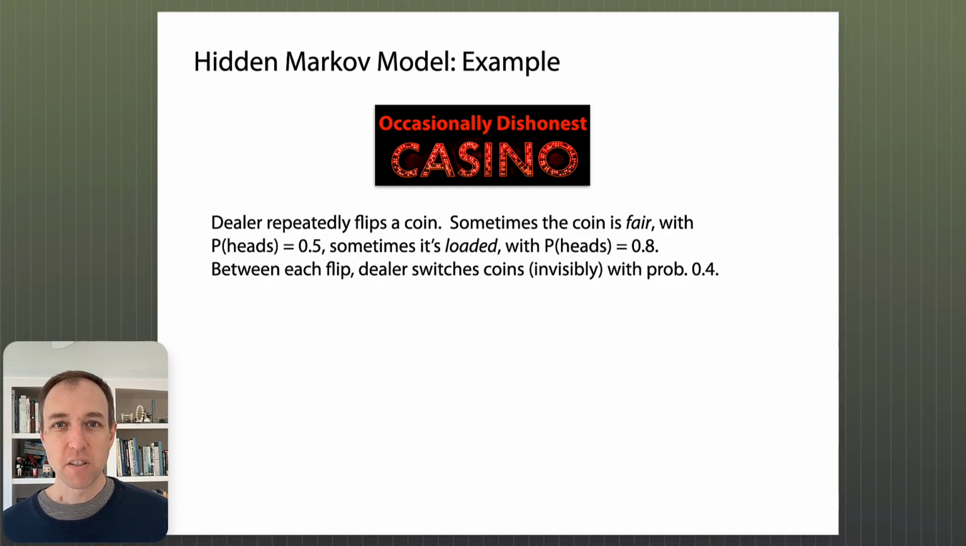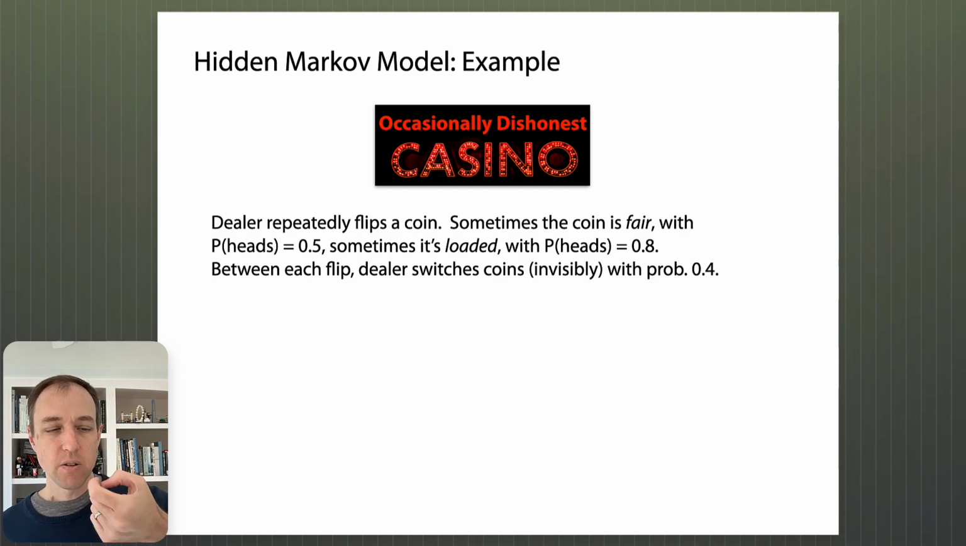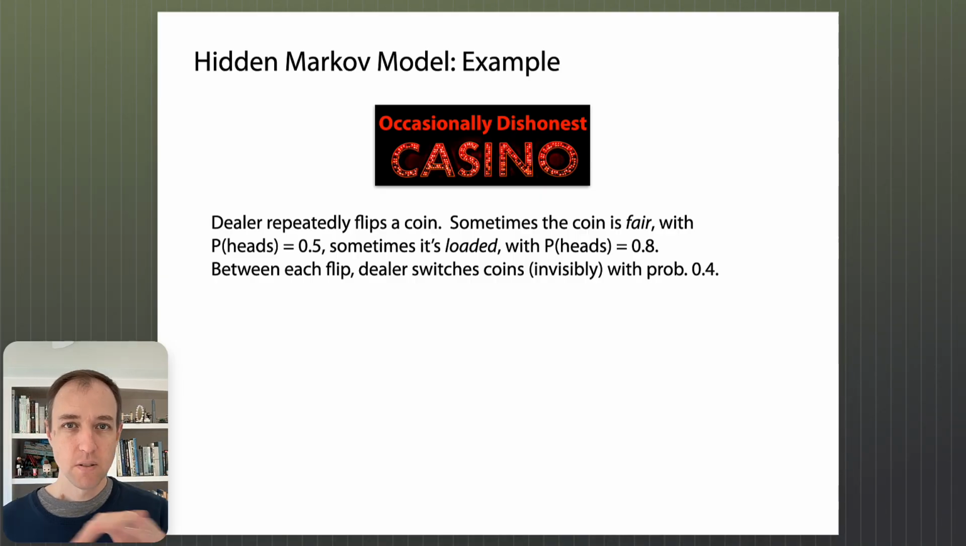Okay, here's the example. It's kind of a word problem. So say you're at a casino, and this casino is, I'm sorry to say, a very boring casino because the sorts of games that they have to play include the following game. Okay, there's a table where a dealer is repeatedly flipping a coin. And sometimes when the dealer is doing this, they're doing it with a coin that is fair, which is to say the coin has equal probability of landing heads or tails. So 0.5 probability of heads, 0.5 probability of tails.